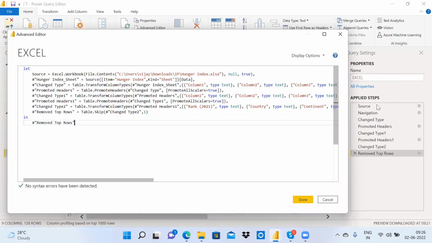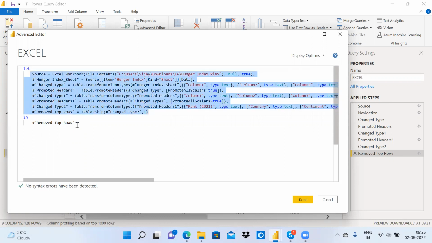See here, the first one is the source. Next one is the navigation, so it is navigated to the hunger index sheet. This is a navigation step. Next one is the change type. See here, change type, promoted headers, change type 1, promoted headers again, remove. Last one is remove top rows. So these all are steps, and finally the table lies in this last step. After completion of all these steps, the table is there in the last step. So that's why it is in this last step.